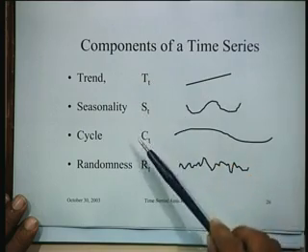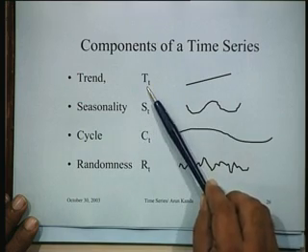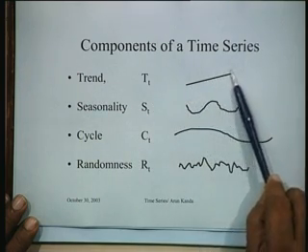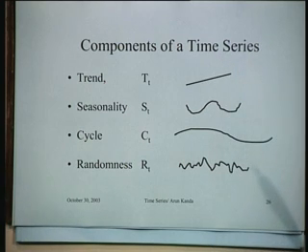So what is actually assumed in a time series decomposition method is that every time series that you encounter has these components. It has a trend. So what is a trend? Generally it is trying to go up or go down. So that's the trend component.